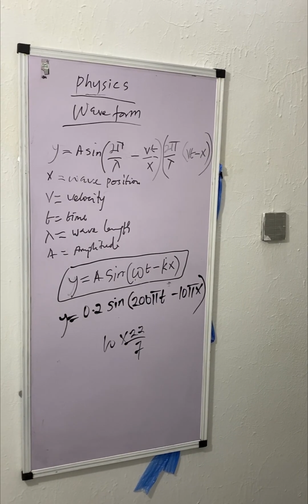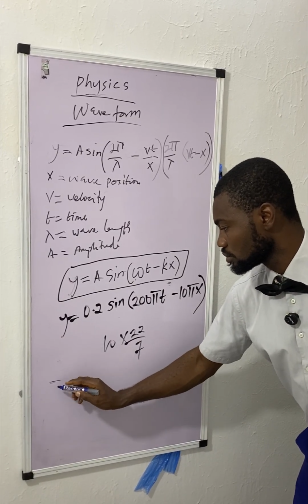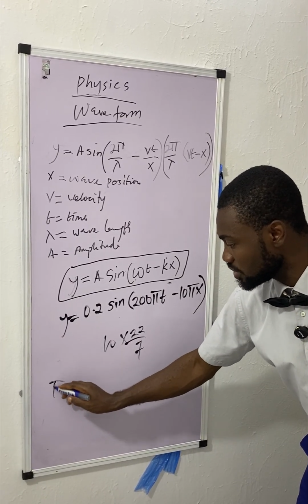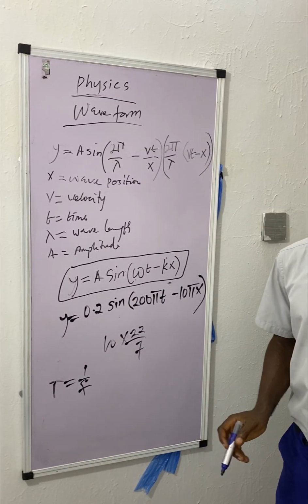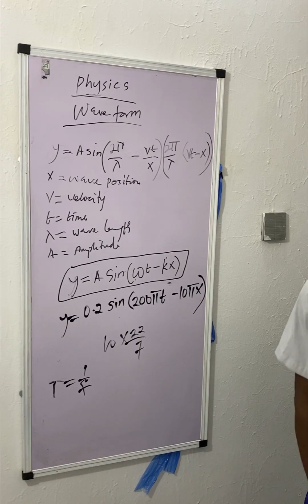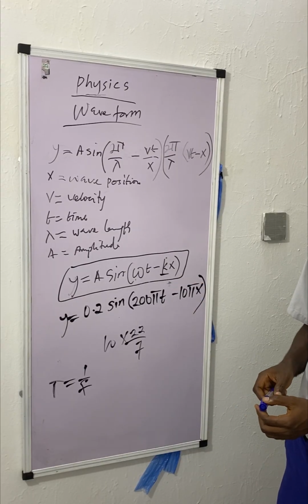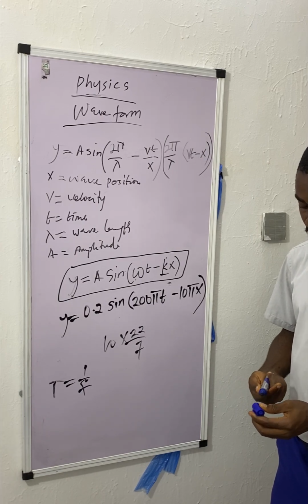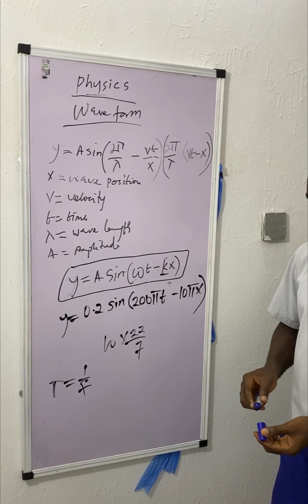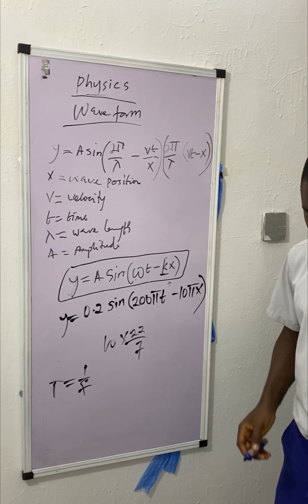So do not forget that period, capital letter T, is equal to 1 over frequency. That's the formula for period. k is the wave number. What are we looking at? I think we should now progress to the types of wave, or the classification of wave. Let's understand the classification of wave next.